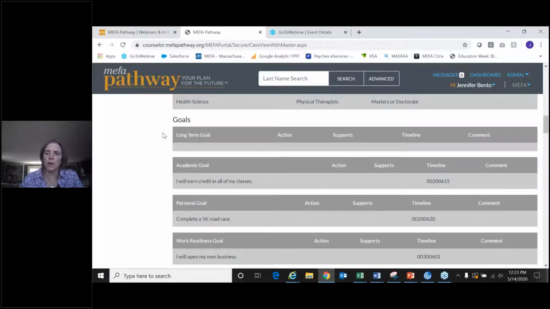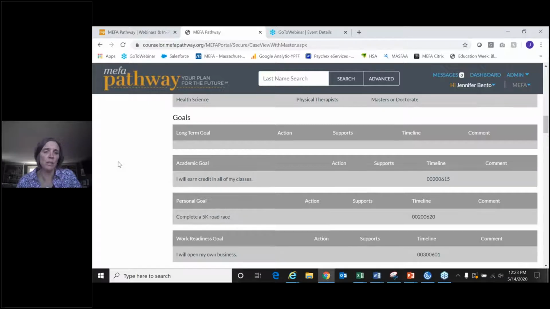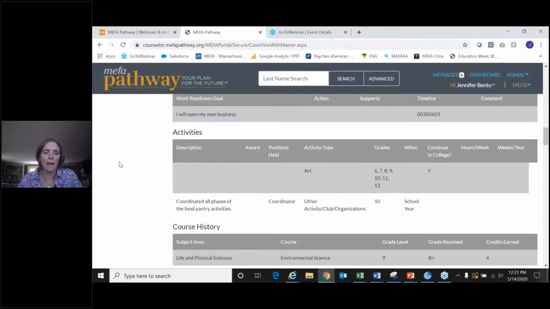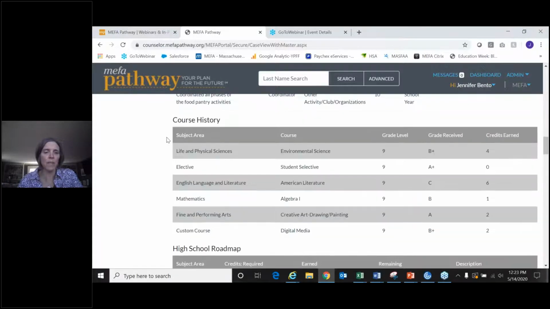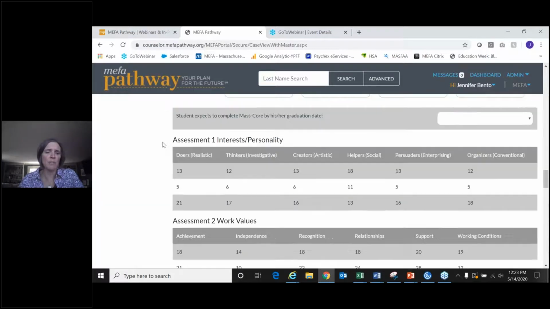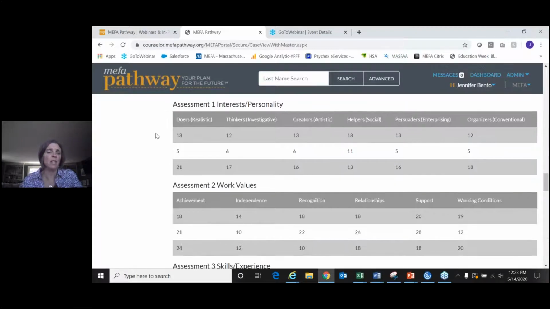Goals. So the student on their side can add up to 3 personal, career, and academic goals. And you can see those right here on this MyCAP page. Activities. So this comes from the student's profile. And then the course history. So that's from the student's course plan. And then as we scroll down the bottom here, we have the top 3. Well, you can see actually more than 3.